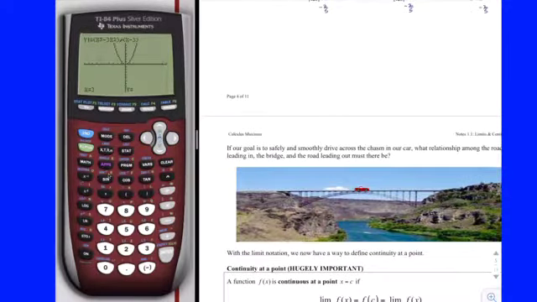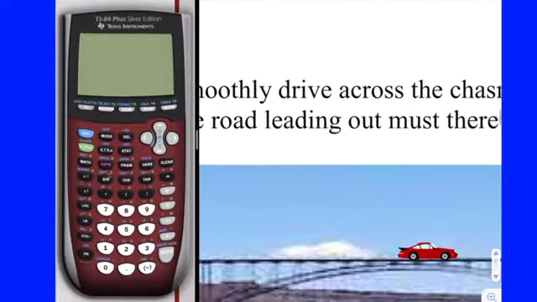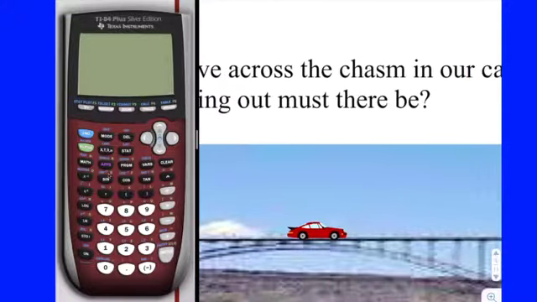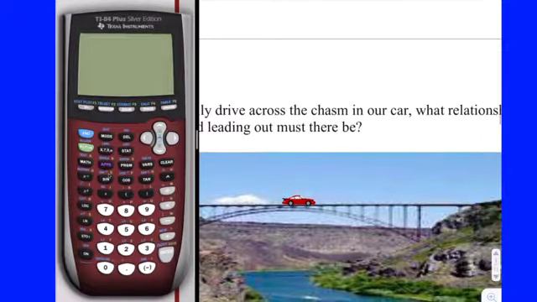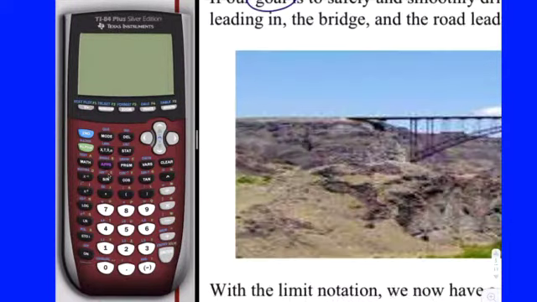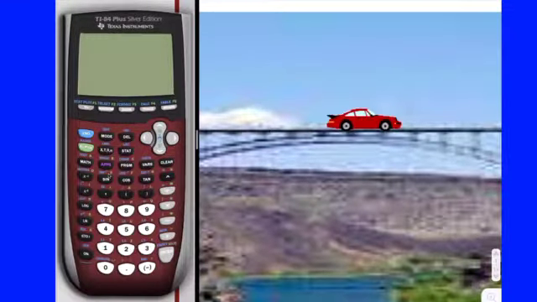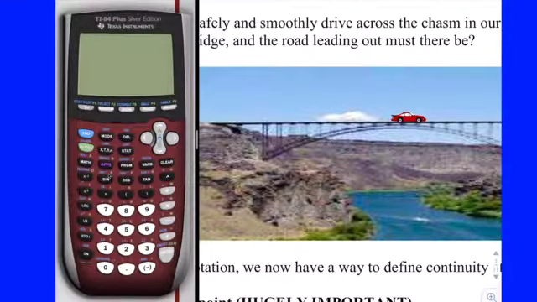Okay, sweet. All right, so let's say that we have this new goal now in the road, bridge, road analogy. If our goal then is to safely and smoothly drive across a chasm or a canyon in our car with our loved ones, what relationship among the road and the bridge and the road must there be? Well, here's another picture depicting the same thing. And yes, I did this myself in my photo editor of choice, Microsoft Paint.